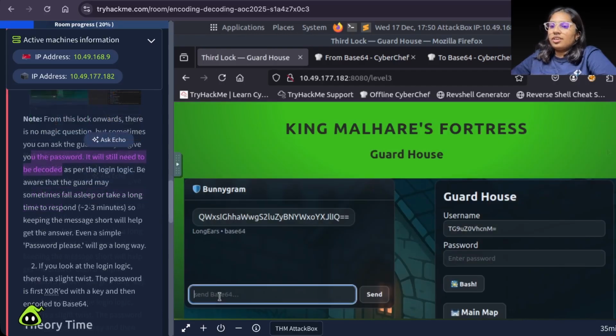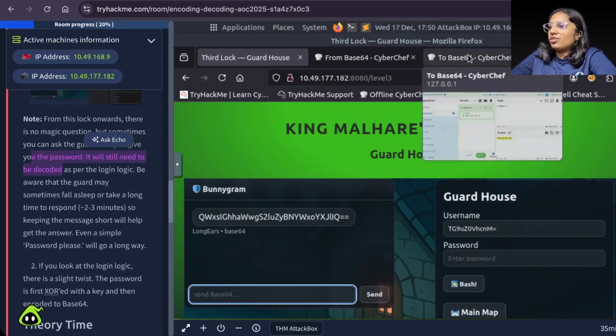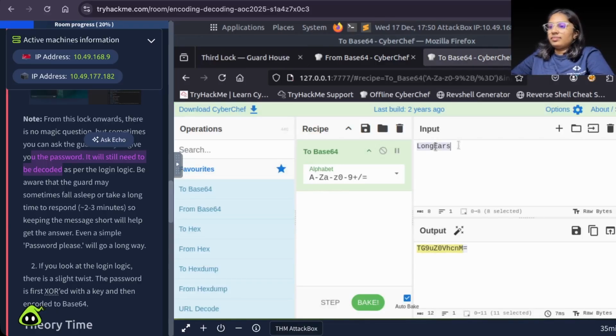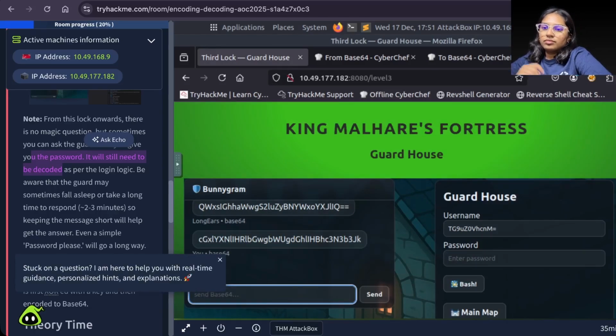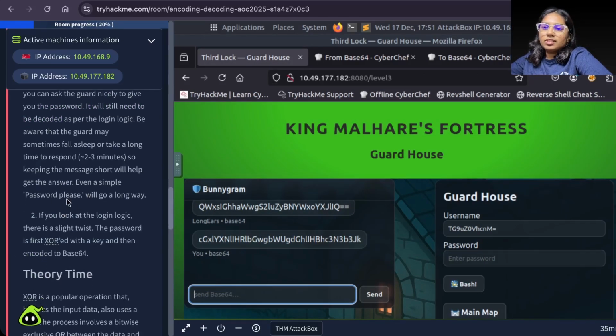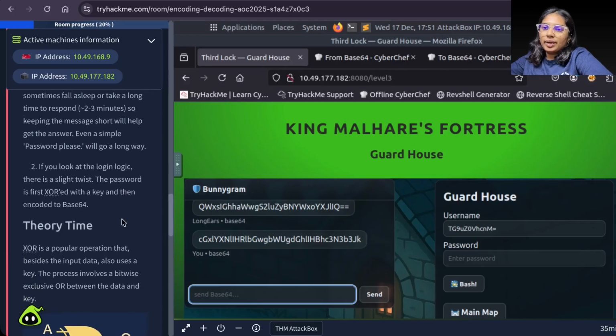Okay, let us try to send base 64. Okay. Please tell me the password. Even a simple password will go a long way.